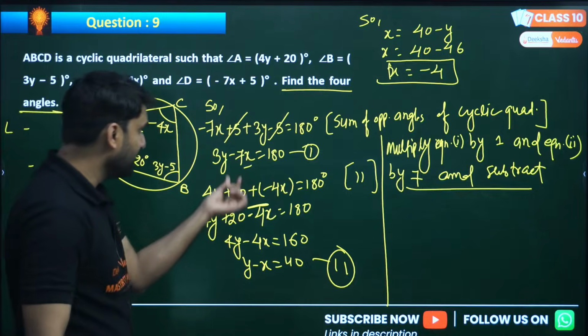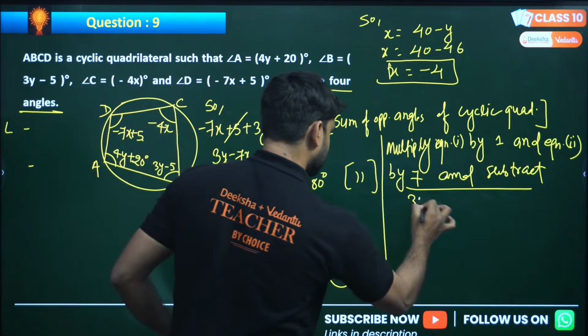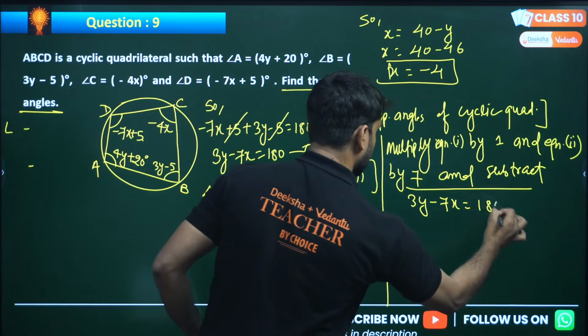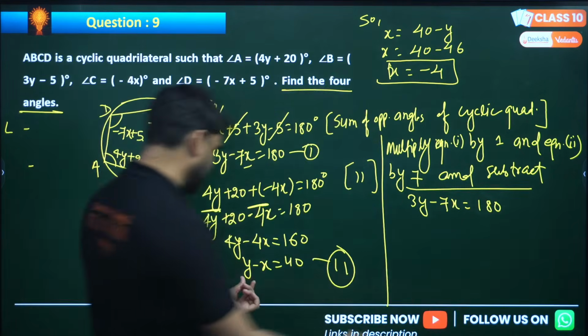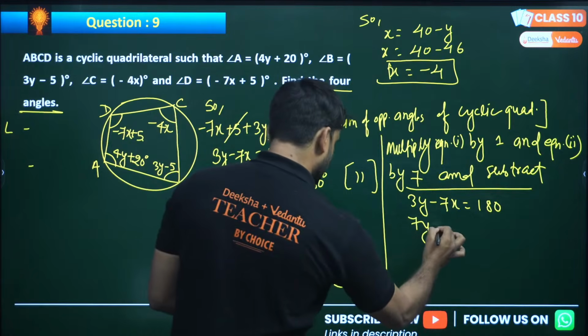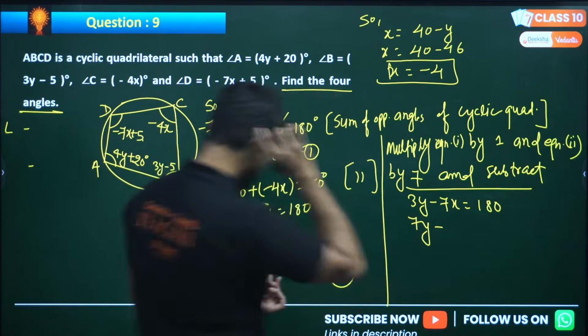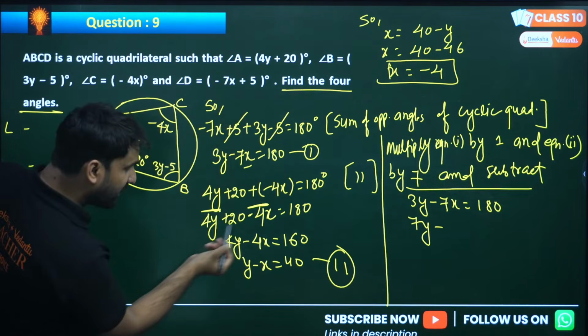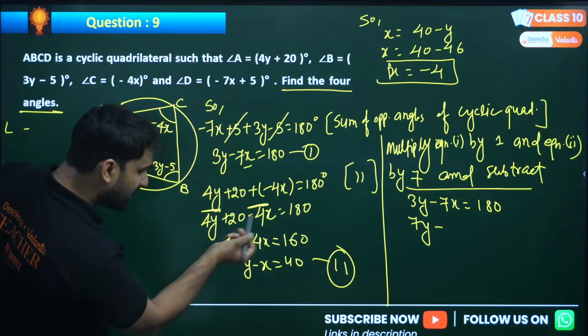So make sure. So this is 3y minus 7x equals 180. And after multiplying by 7, this will be 7y and this will be minus 7x. Here this is 4y minus 4x.